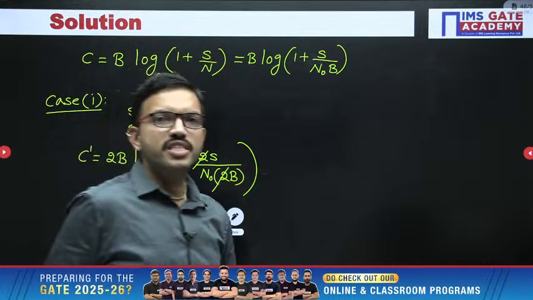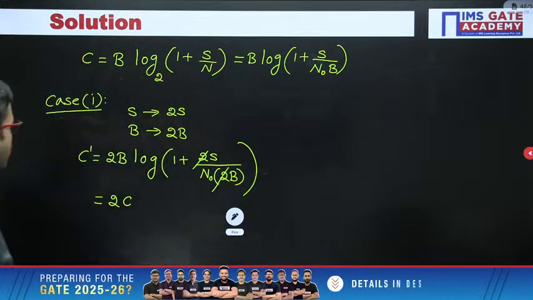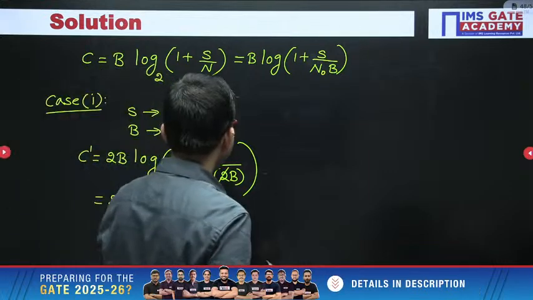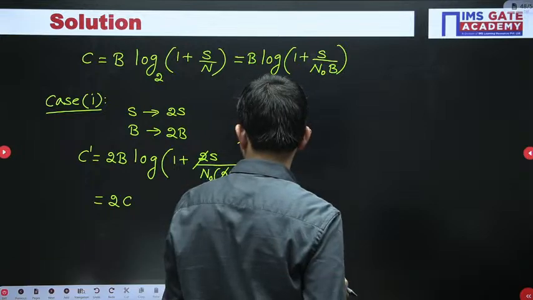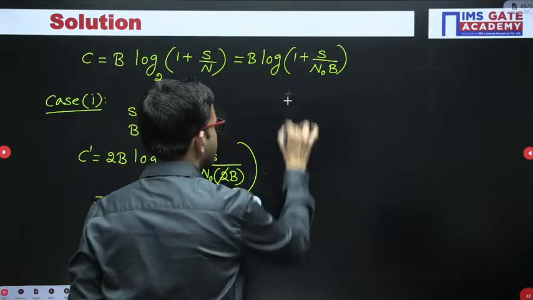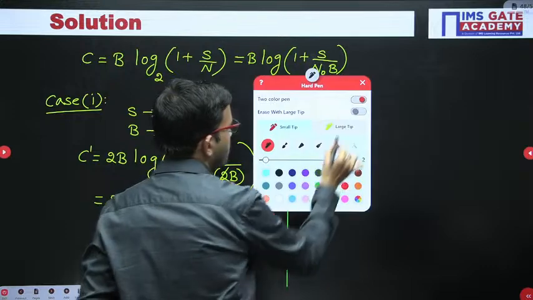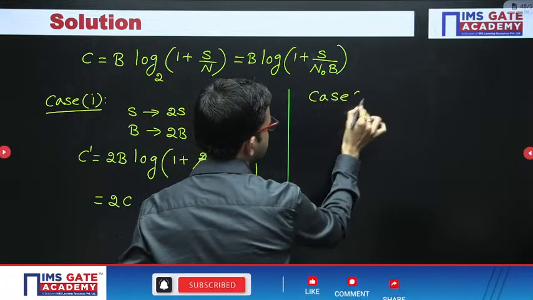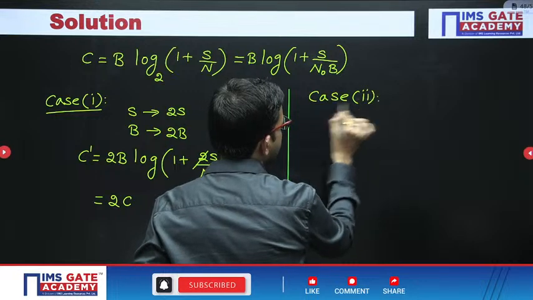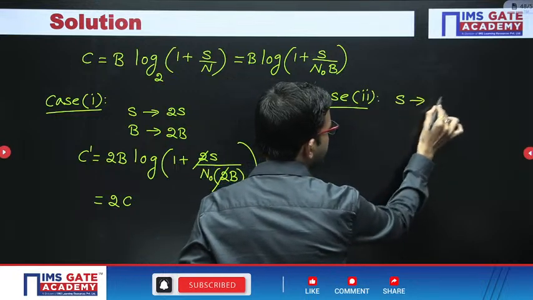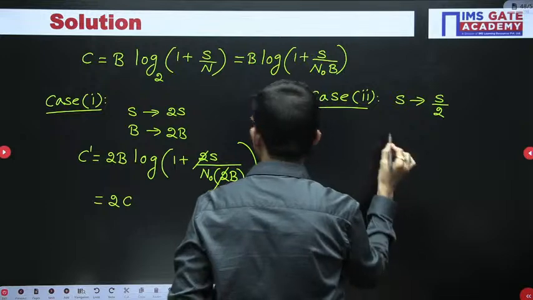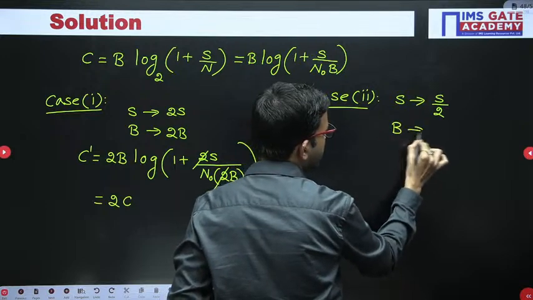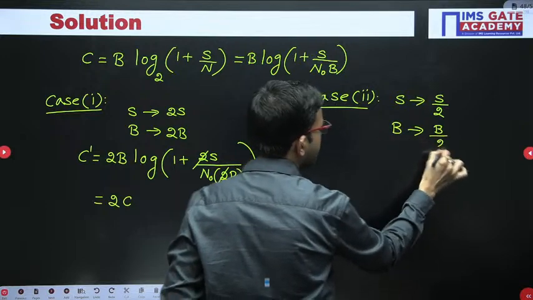Yes, very good, Nobita, very good. So just very simple. Here I am writing case 2 also. Case 2: signal power becomes half, signal bandwidth also becomes half. So it is very simple.